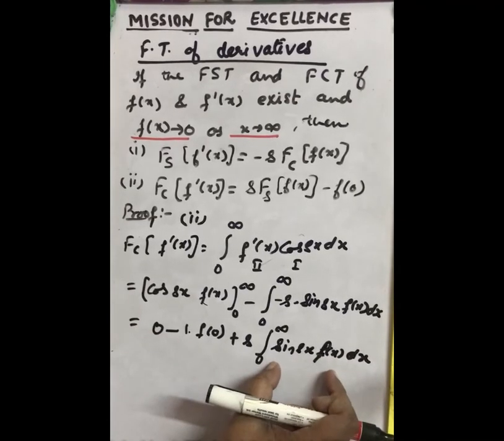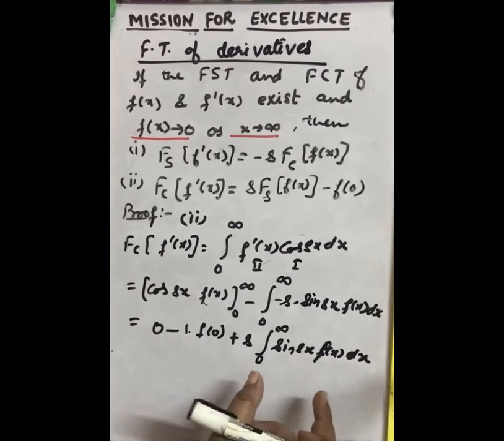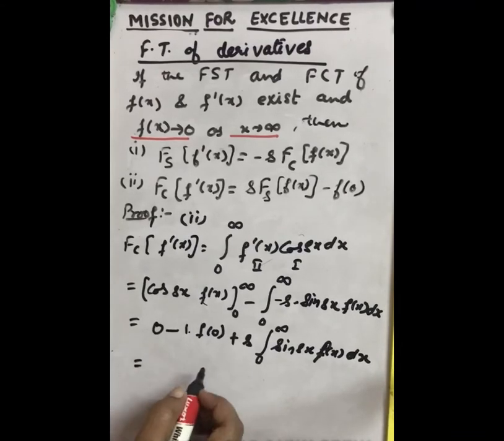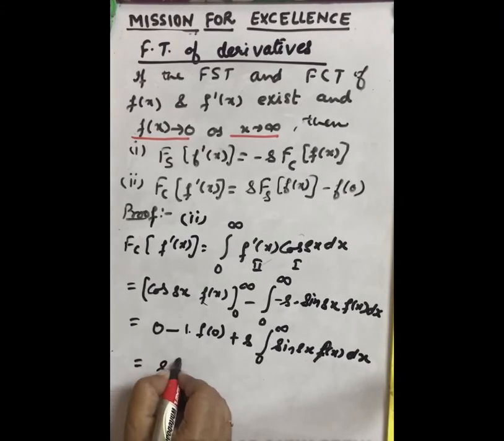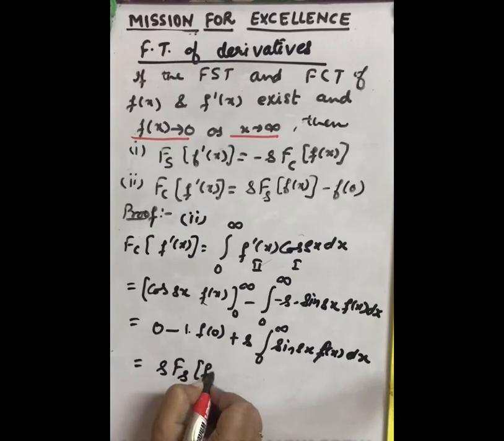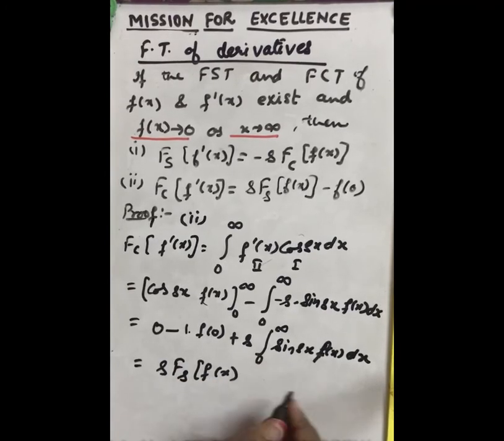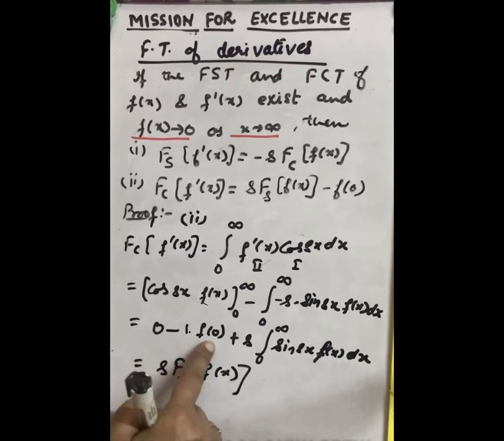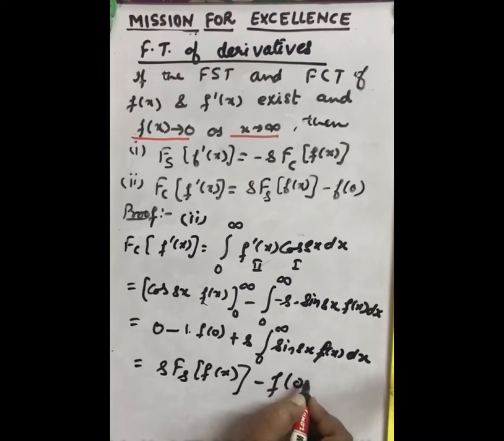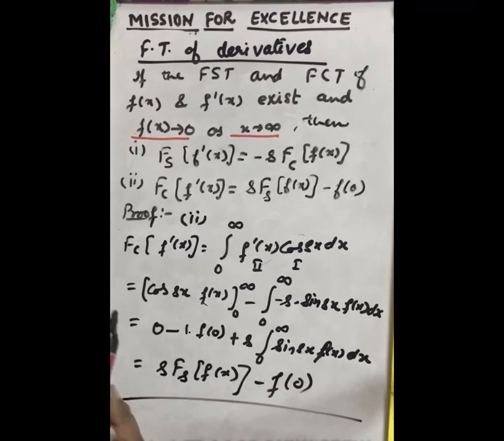This is the Fourier sine transform of the function f(x). So we will take it as s Fs of f(x), Fourier sine transform, minus f(0). So this is the Fourier cosine transform of derivatives.